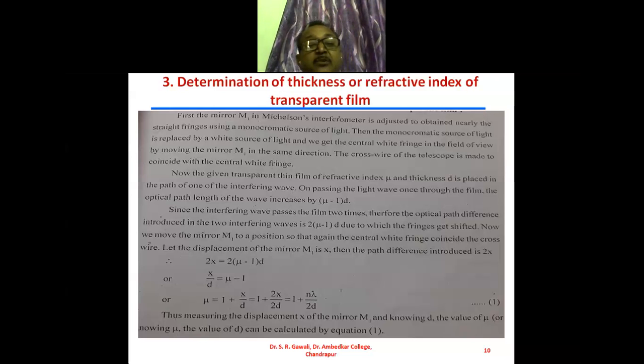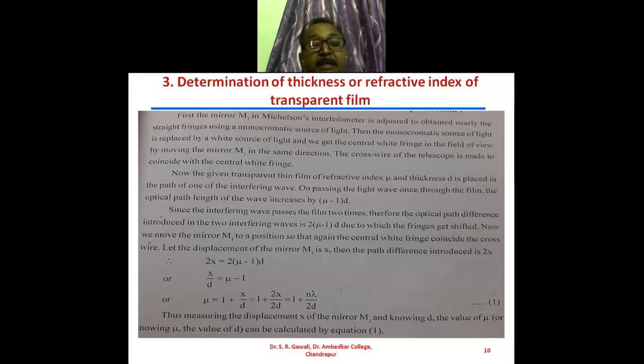So 2x is equal to 2 into (mu minus 1) into d, the optical path introduced between the two interfering waves, which we have previously obtained. Then 2x is equal to 2 into (mu minus 1) into d, and from this we obtain x by d. The 2 gets cancelled. x by d is equal to mu minus 1. And therefore mu is equal to 1 plus x upon d.